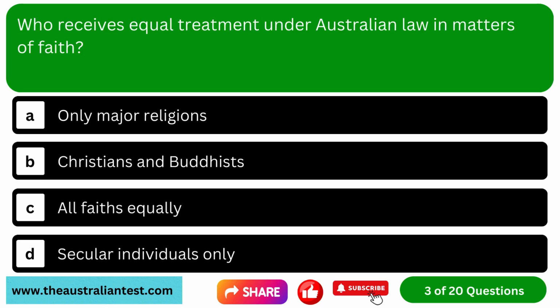Question 3. Who receives equal treatment under Australian law in matters of faith? Option A. Only major religions. Option B. Christians and Buddhists. Option C. All faiths equally. Option D. Secular individuals only.